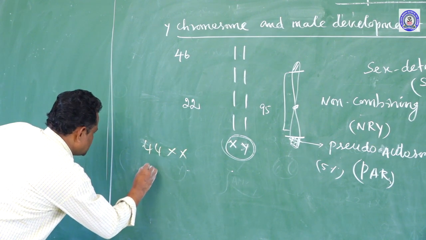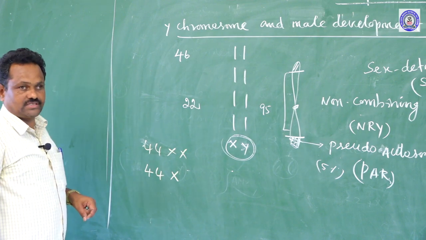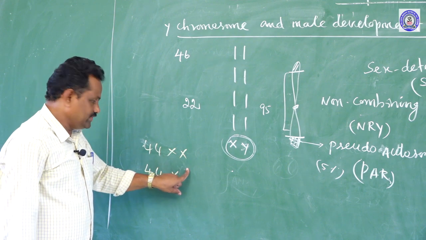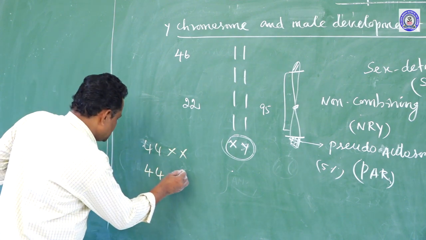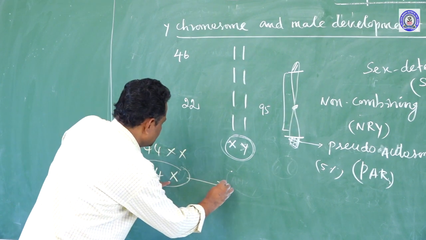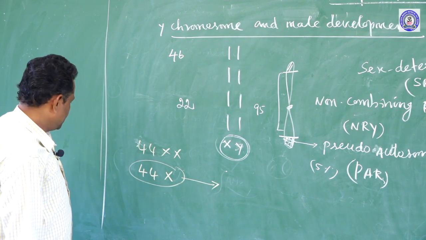But in some cases, there are 44 autosomes and only one X chromosome. The person develops with some genetic defects. Here in this case, 44 autosomes and one X chromosome, the person does not have any Barr bodies.